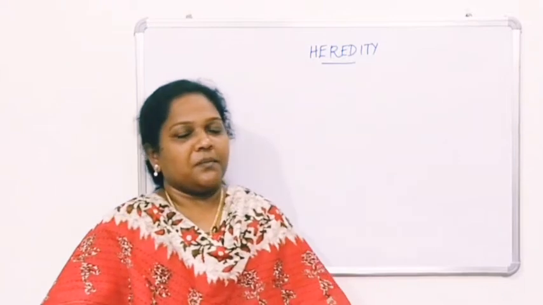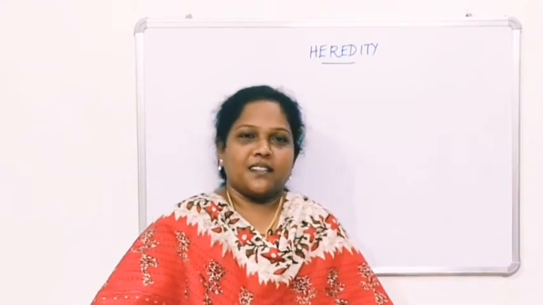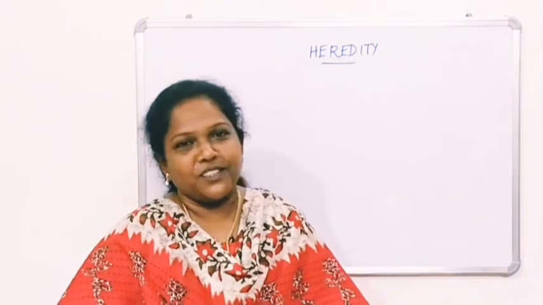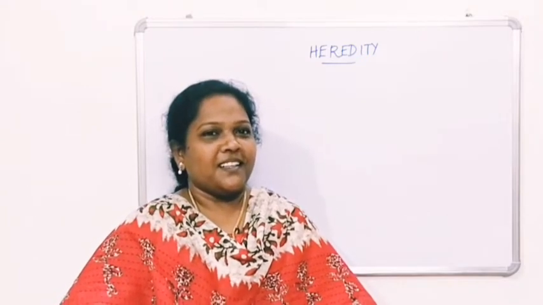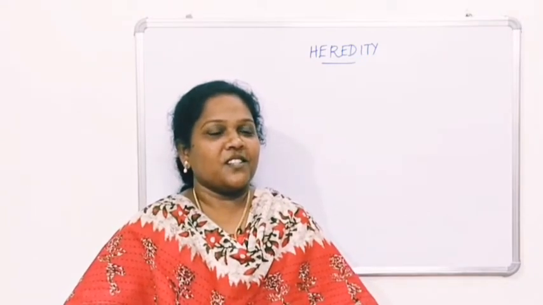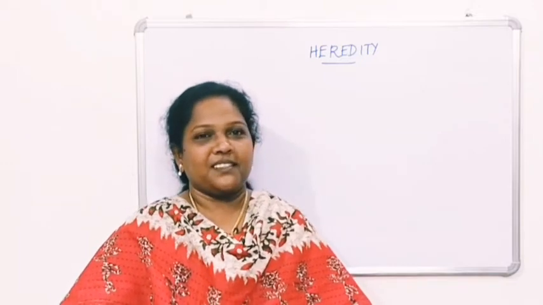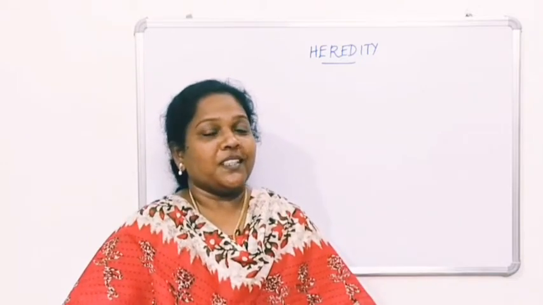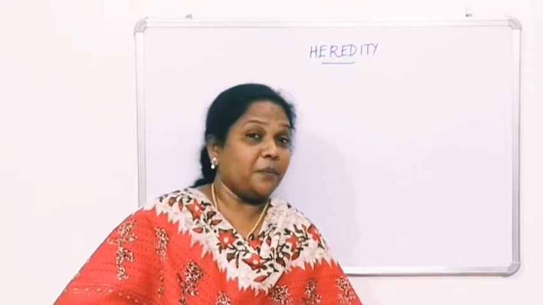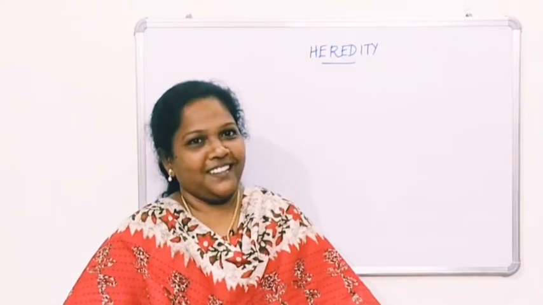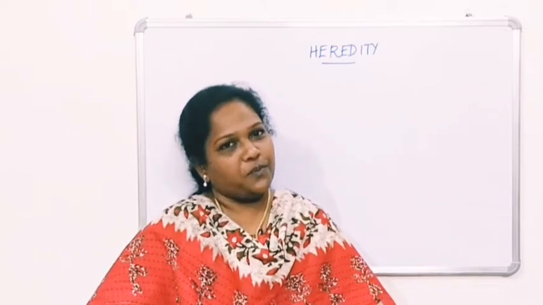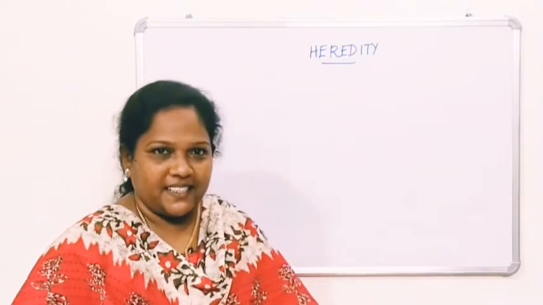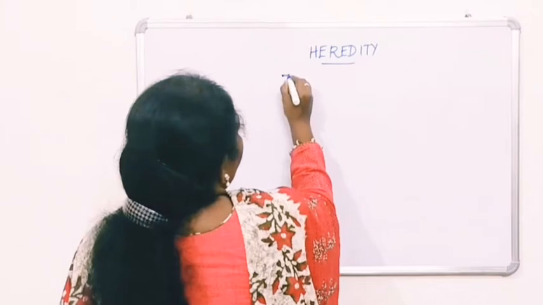So normally when a baby is born, there is a question whether the baby looks like the mother or the father. What is the reason? Why? How is that? It is only through the characters that are transmitted from the parents to the children, right? So the transmission of characters from the parents to the offspring is called what? Heredity. So what is heredity?